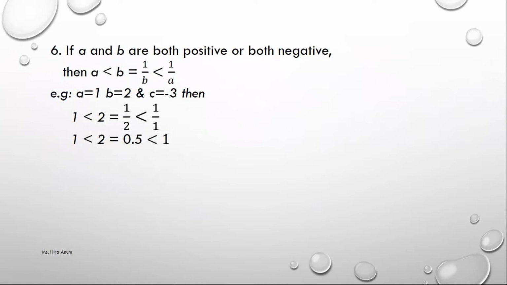Sixth property: if A and B are both positive or both negative, then A less than B implies 1 over B less than 1 over A. A equals 1, B equals 2. 1 over 2 is less than 1 over 1. Like 1 over 2 equals 0.5, which is less than 1.